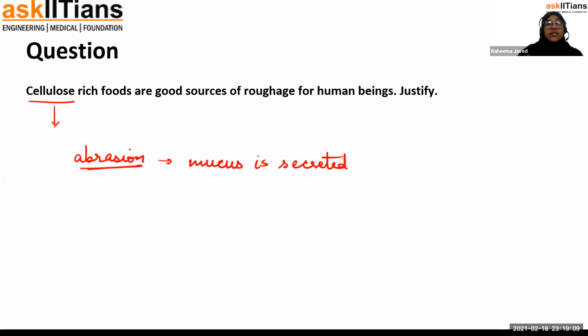As more and more mucus is secreted, it will be helpful in the movement of the undigested food out of the digestive system. Okay. That is why cellulose rich foods are good sources of roughage. Okay. That is why roughage is also very important. Usually you would have heard that your elders are telling you to take fruits and vegetables, the raw vegetables, so that the undigested food can be expelled out from your body naturally. So this is a natural way of curing constipation.